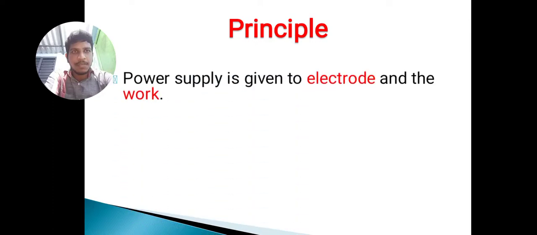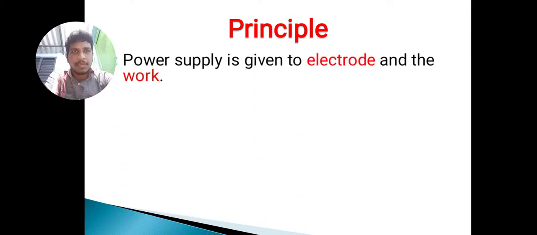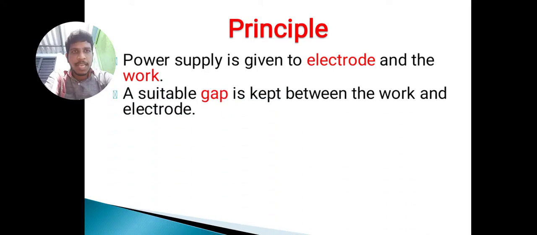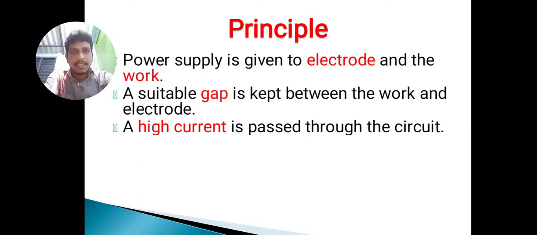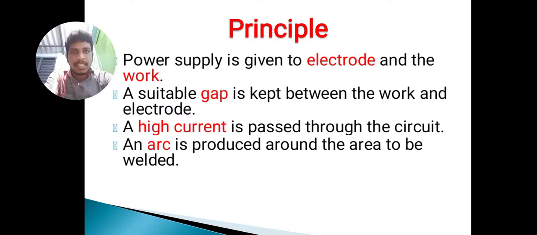Coming to the principle of arc welding. Power supply is given to the electrode and the work. A suitable gap is kept between the work and the electrode. Next, a high current is passed through the circuit and then an arc is produced around the area to be welded. At that point of contact, an arc is produced around that area.